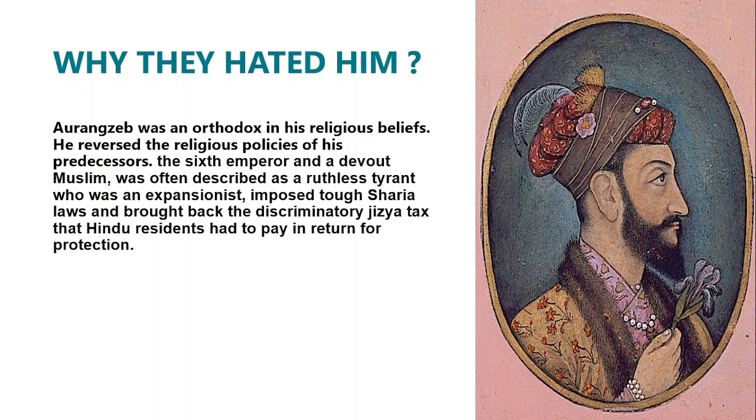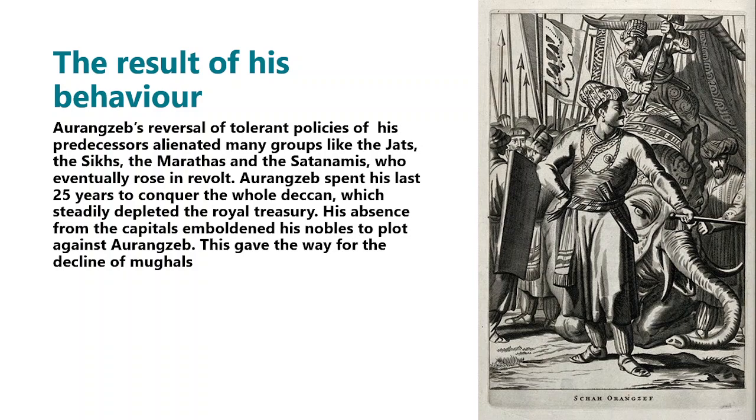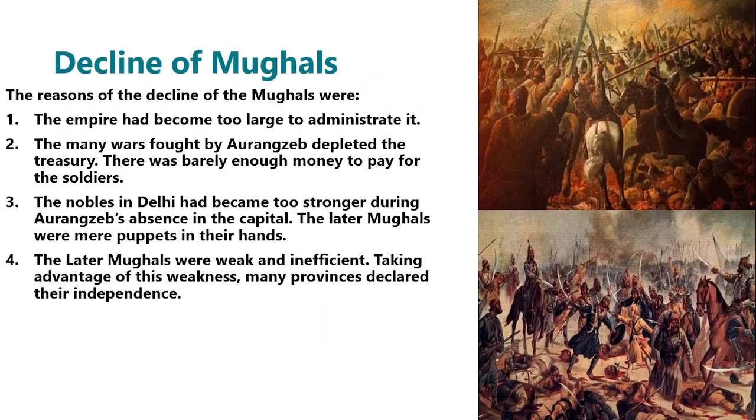As a result, the royal treasury was steadily depleted. His extended absence from the capital emboldened the nobles to plot against Aurangzeb. Aurangzeb was forced to divide his time between suppressing revolts and expanding the limits of his kingdom. The result of his behavior, as we all know, is the reversal of tolerant policies, which alienated Jats, Sikhs, Marathas, and Satnamis, who eventually rose in revolt.